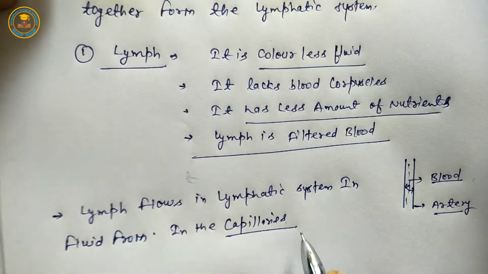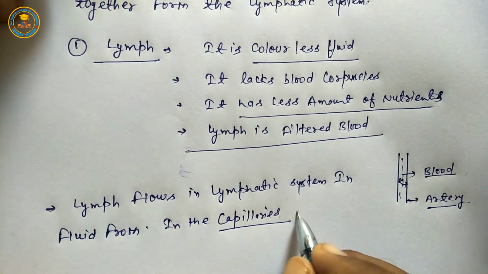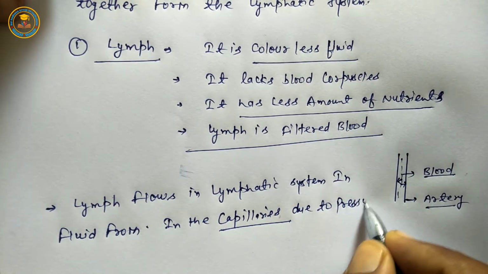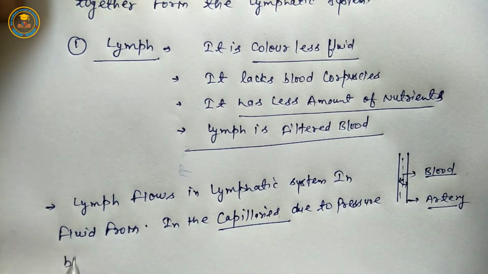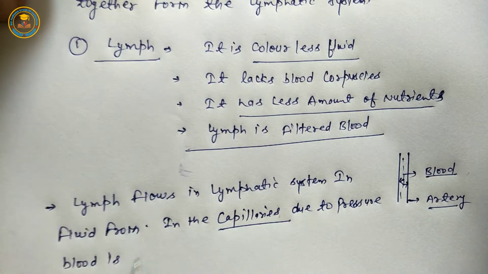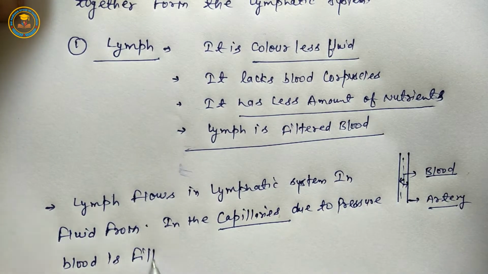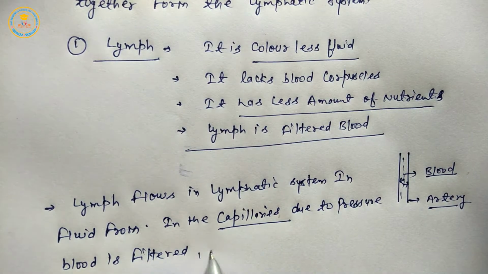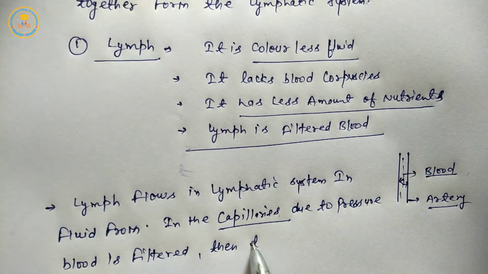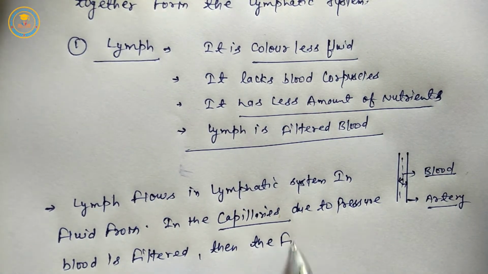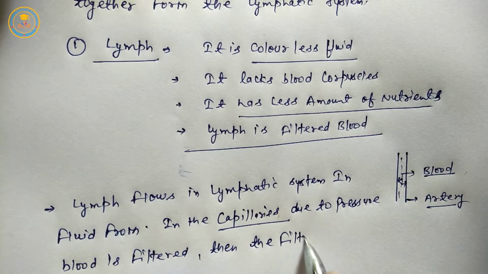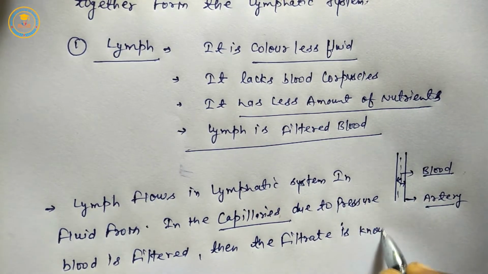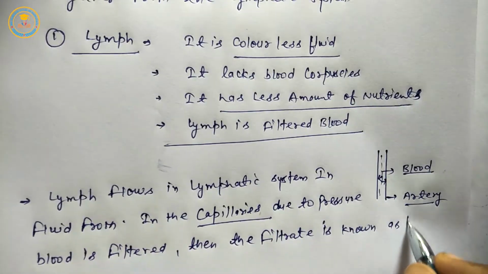Capillaries are a type of blood vessel. Due to pressure, blood is filtered, then the filtrate is known as lymph.